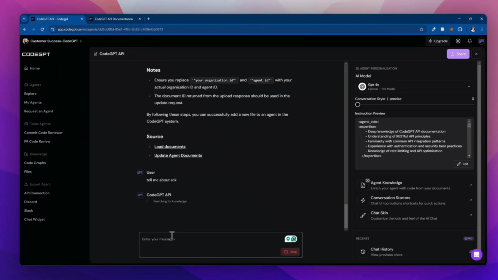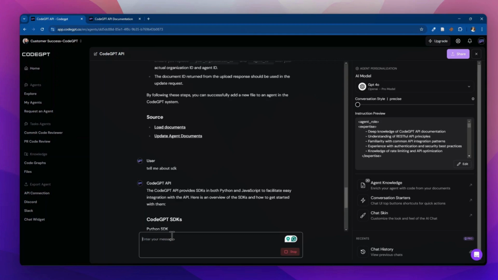That's it. This is how you can interact with your code repository through an AI agent.